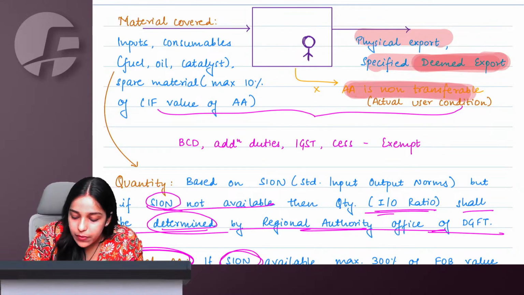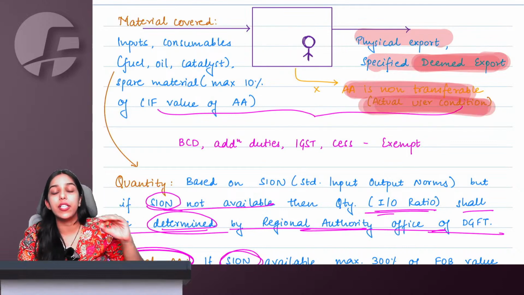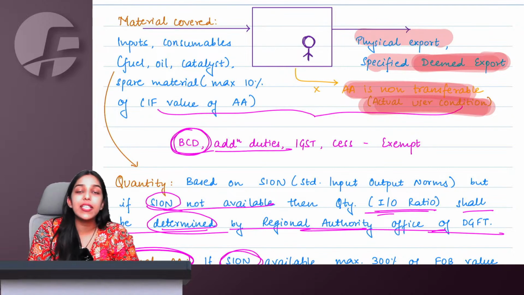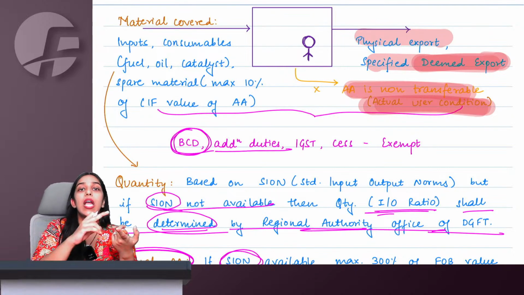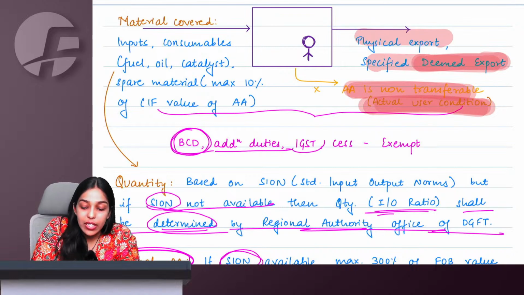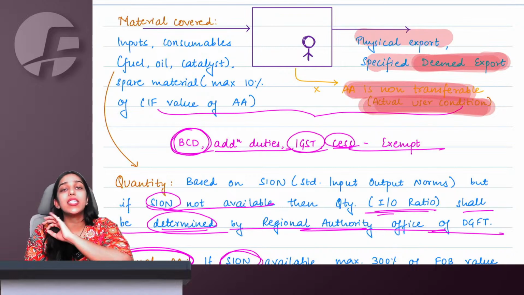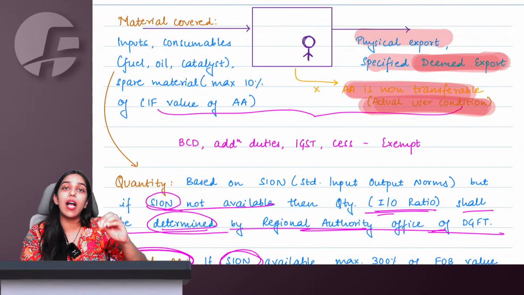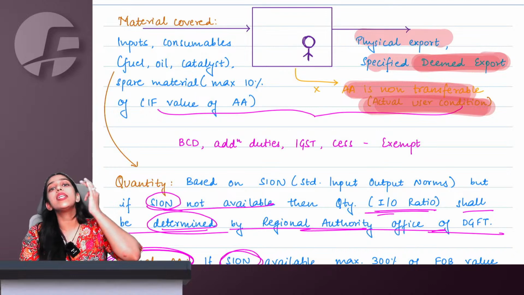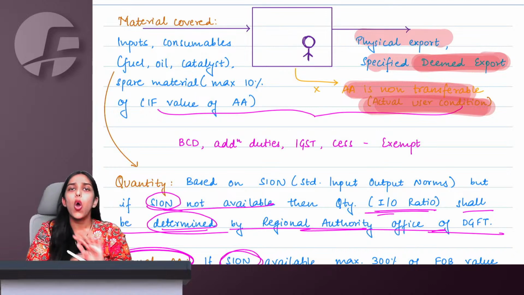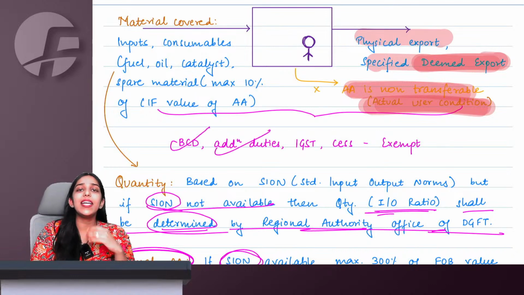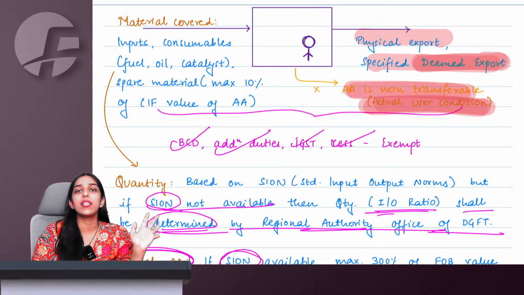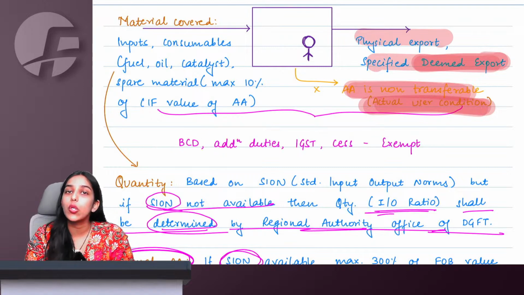This is not transferable. You have an actual user condition. No need to pay any import duty, basic custom duty or any additional duty like safeguard duties we study, anti-dumping duties we study, or in fact GST or compensation cess, nothing you are required to pay. All the types of duties. This was also a question asked in examination once, which duties are exempt under advance authorization. All duties: basic custom duty, any additional duty that you know, safeguard duty, anti-dumping duty, IGST, cess, everything is exempt only under advance authorization.